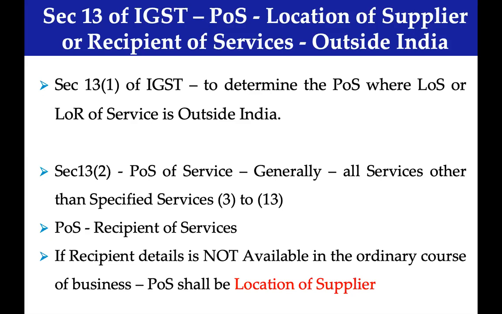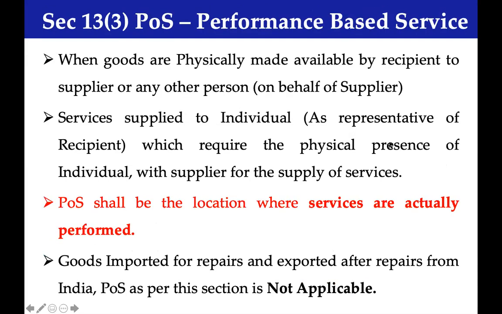The test that needs to be undergone by every transaction is, first we have to take up the transaction and verify whether it is covered by the specified services. In case it is not covered by the specified services, then we apply the general test, which says the location of recipient is going to be the place of supply.